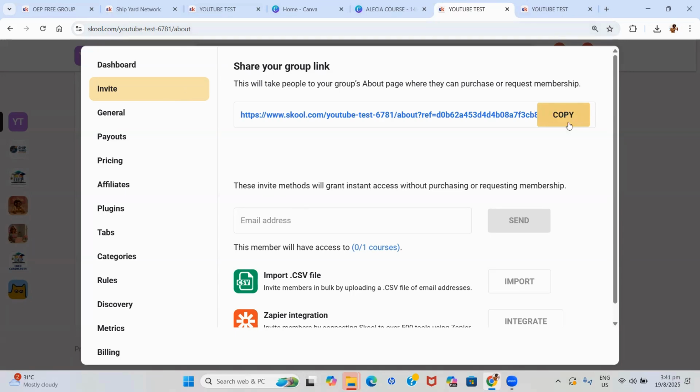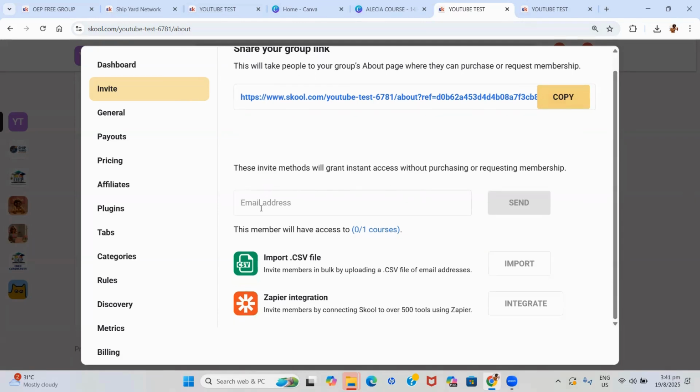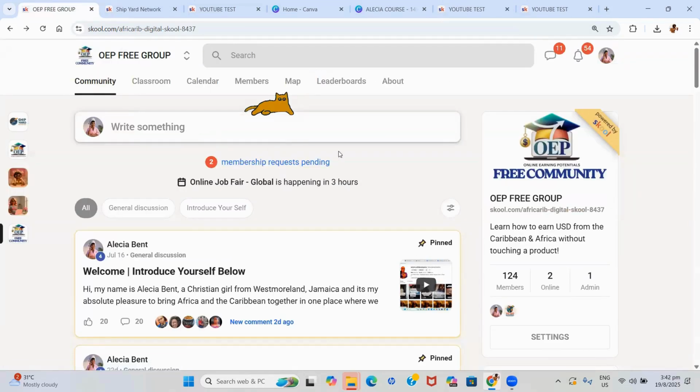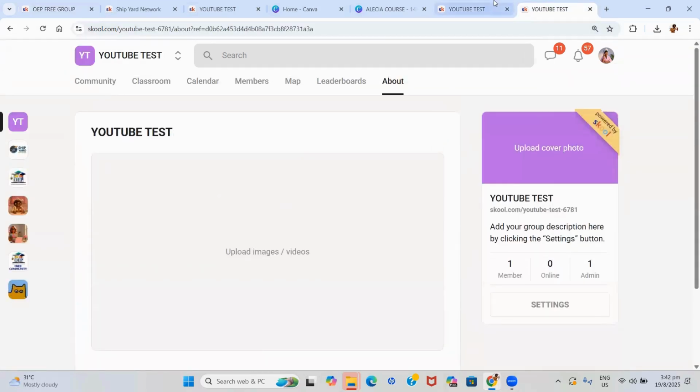So you can send them the link and they will pay to come in or request access or whatever the case is. And then you can also invite them via email. Once you put in their email, it will send them an invite to join your community. This is a free community, so persons are able to request access, and it will ask them some questions in terms of who did you purchase from, what are you here to learn, and I now have to come here and manually accept these. If you have the option on for them to just come inside without asking any questions, it can be automated, or if they pay to come inside, it automatically lets them in.